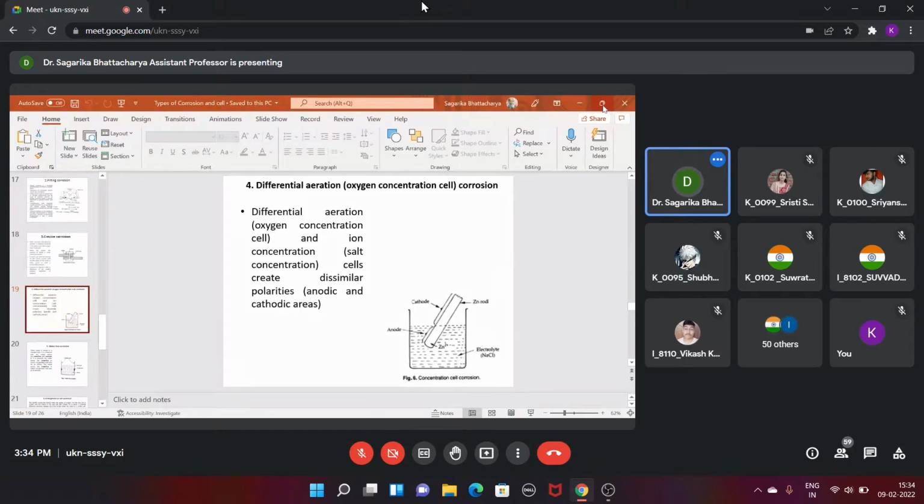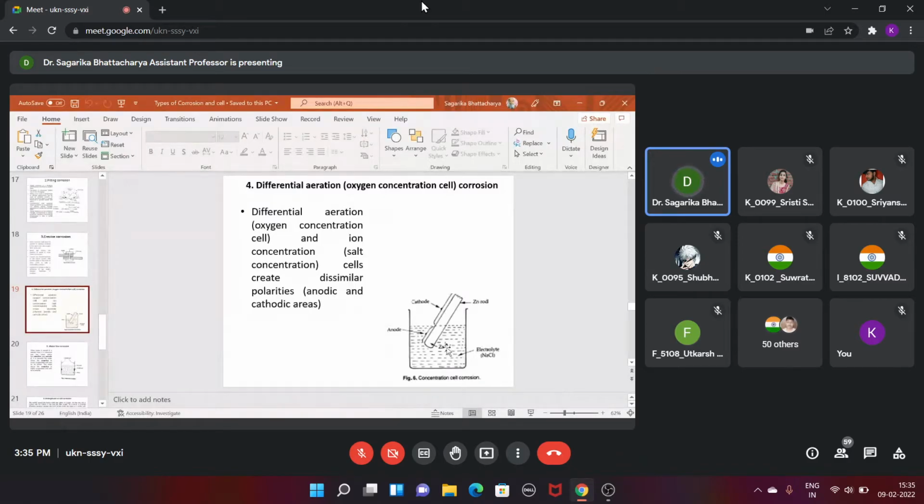Now let us consider a zinc rod dipped, not fully but partially, in a solution of electrolyte. Now tell me, the part which is dipped inside the water will naturally have more or less oxygen? Less, naturally. So is it behaving like cathode or anode? Anode. Yes, because the percentage of oxygen available there is less. The rest of the part, which is already open to the air, will behave as cathode.